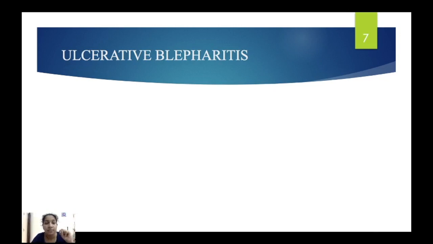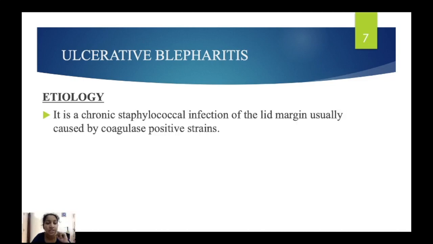The second type is ulcerative blepharitis. Causes for ulcerative blepharitis are chronic staphylococcal infections. Chronic staphylococcal infection of the lid margin, that is a gram-positive bacteria. So that is the main cause for ulcerative blepharitis.